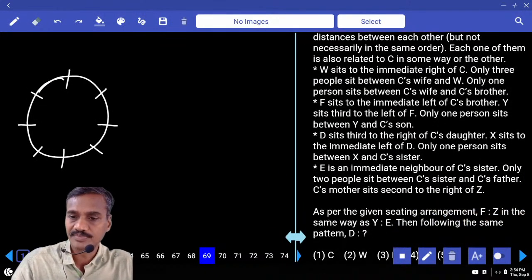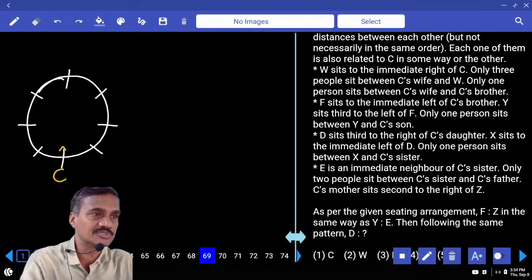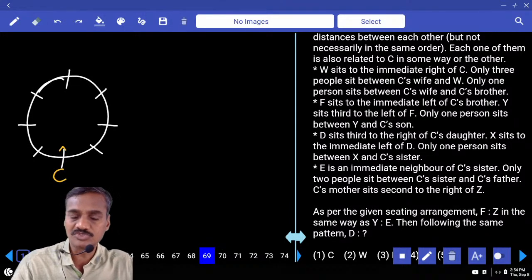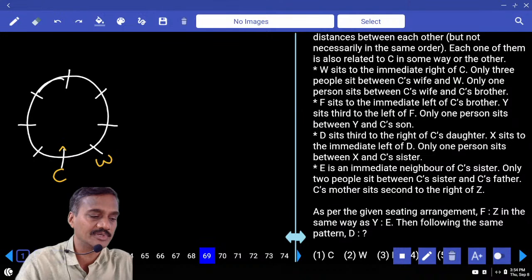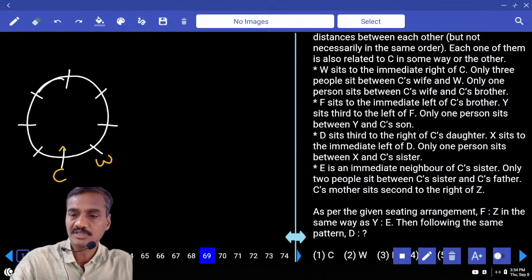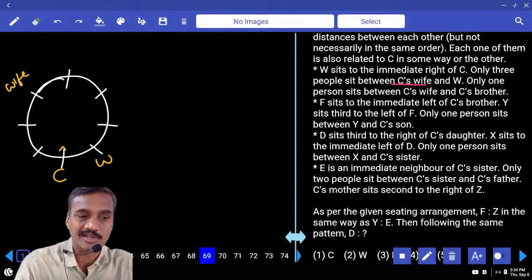మనం ఎలా స్టార్ట్ చేద్దాం? Starting with C, let us take C here. W sits to the right of C, so W will be here. And next one, only 3 persons between wife and W. W కి C wife కి ఎంతమంది ఉన్నారు చెప్పండి? 3 people. ఇక్కడ ఎవరో తెలియదు వైఫ్, కనుక వైఫ్ అని రాస్తున్నాం.